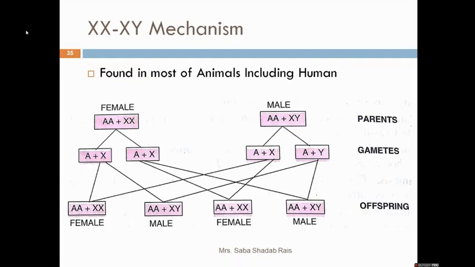We know very well that human cells, like all organisms' cells, are of two types: somatic cells and gametic cells. Somatic cells have 46 chromosomes, that means 23 pairs, and gametic cells are haploid.